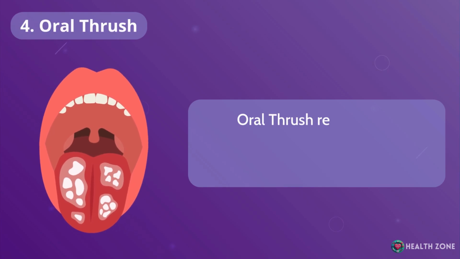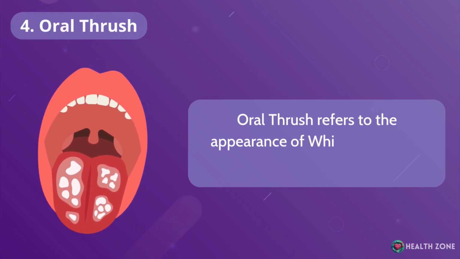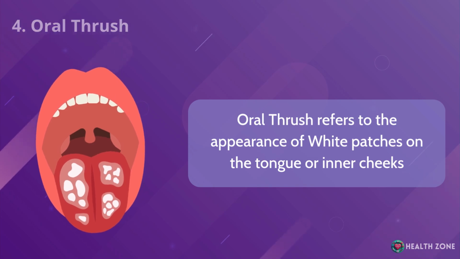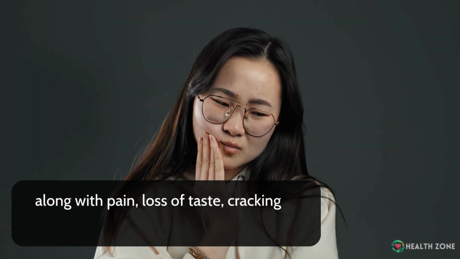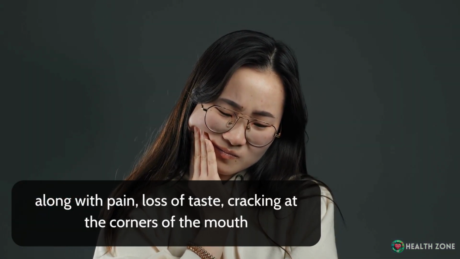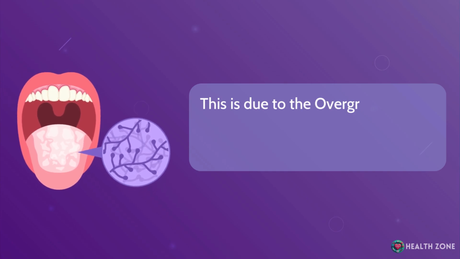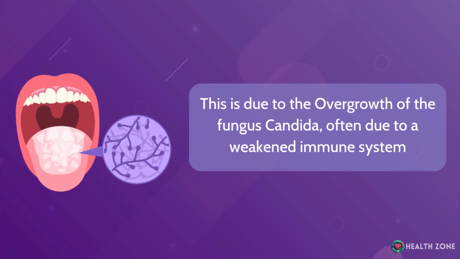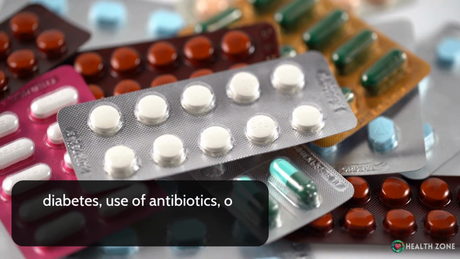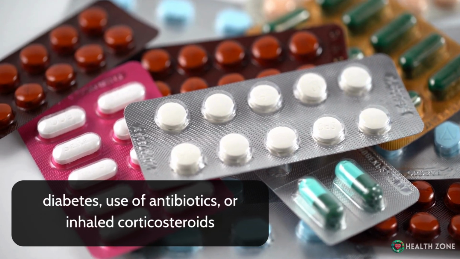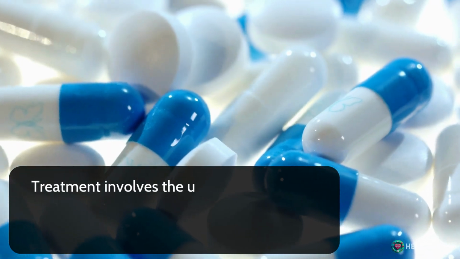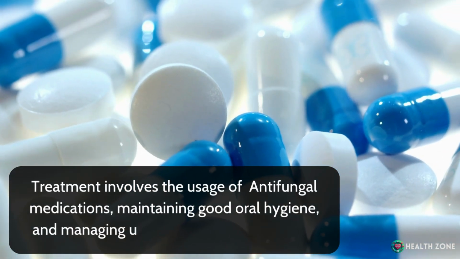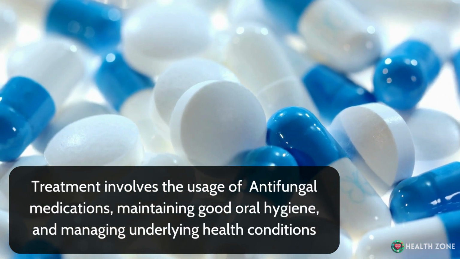Number 4. Oral thrush. Oral thrush refers to the appearance of white patches on the tongue or inner cheeks along with pain, loss of taste, and cracking at the corners of the mouth. This is due to the overgrowth of the fungus Candida, often due to a weakened immune system, diabetes, use of antibiotics, or inhaled corticosteroids. Treatment involves the usage of antifungal medications, maintaining good oral hygiene, and managing underlying health conditions.